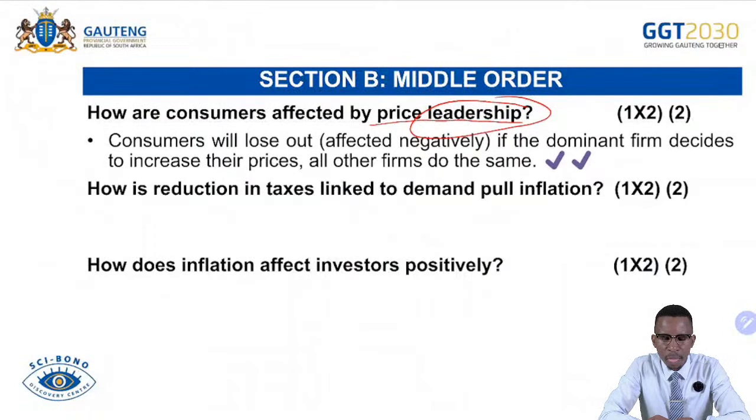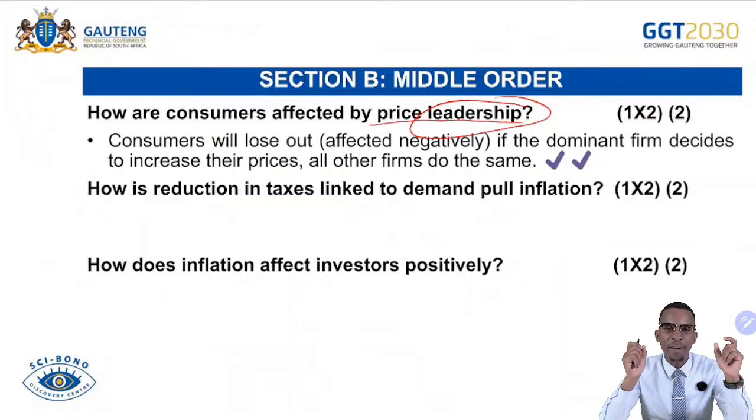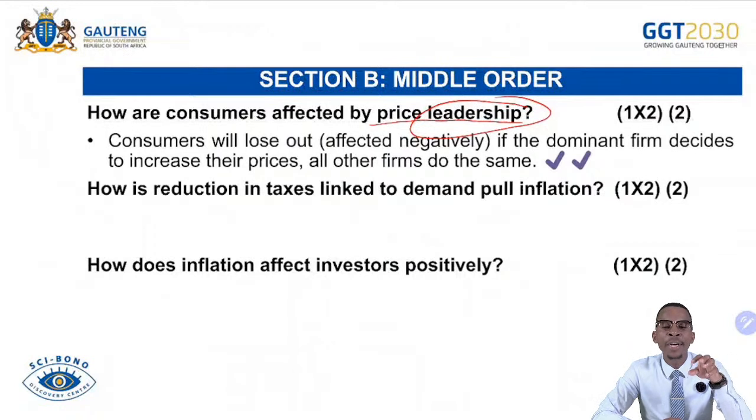Consumers will lose out, affected negatively, if the dominant firm decides to increase their prices. All other firms will do the same. Remember, the price leader is the firm that will always act first, then other firms will copy the strategy. Be very mindful. In this case, we are talking about an implicit collusion that is known as tacit collusion or hidden collusion. There is no formal discussion between firms to say, I will move like this, then you do the same. No, one firm makes the profitable decision, other firms copy the strategy so that they avoid losing out within the market.